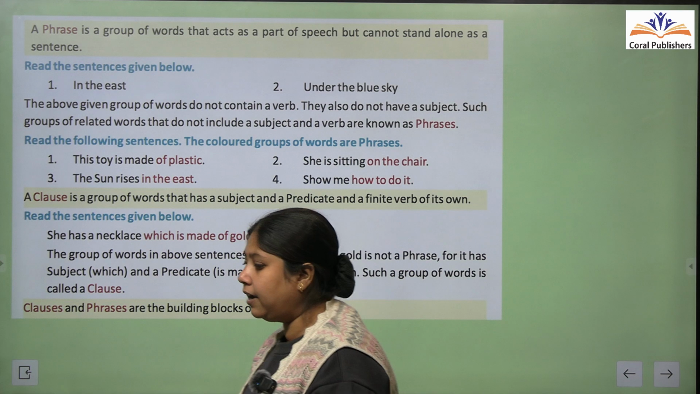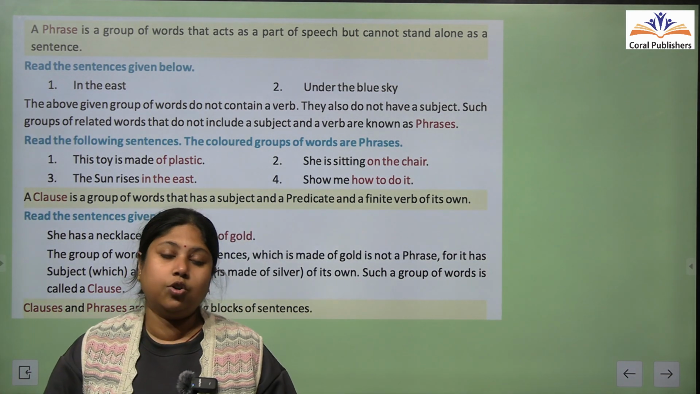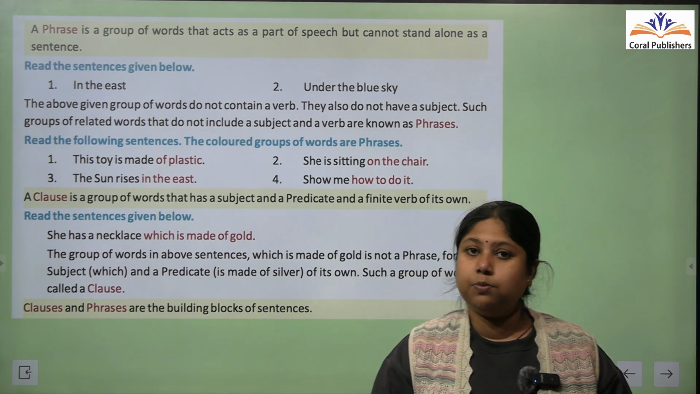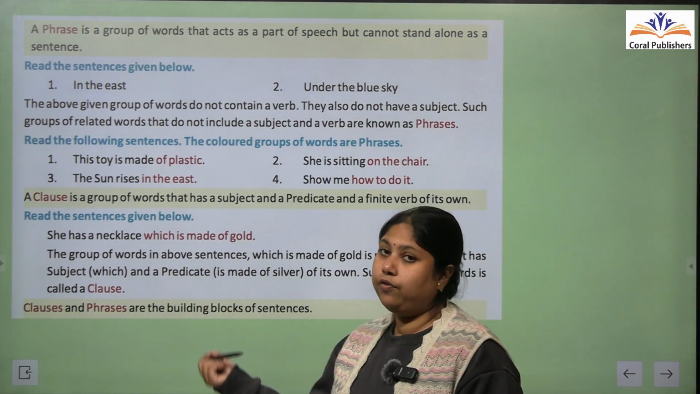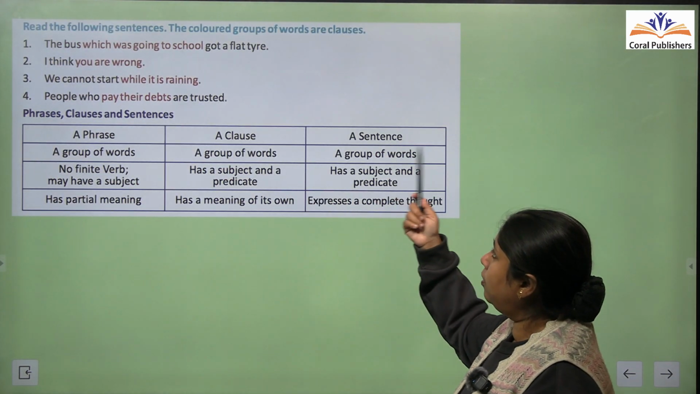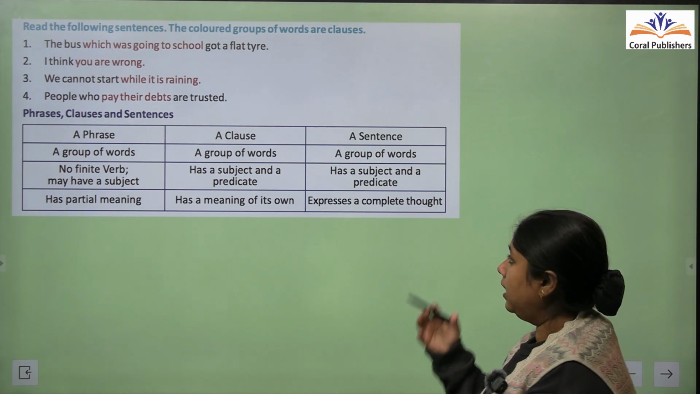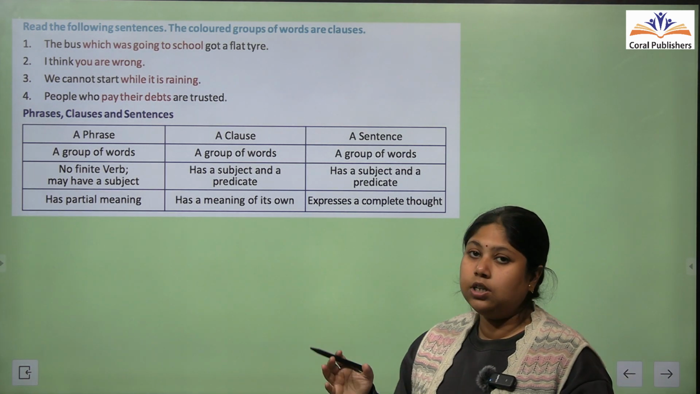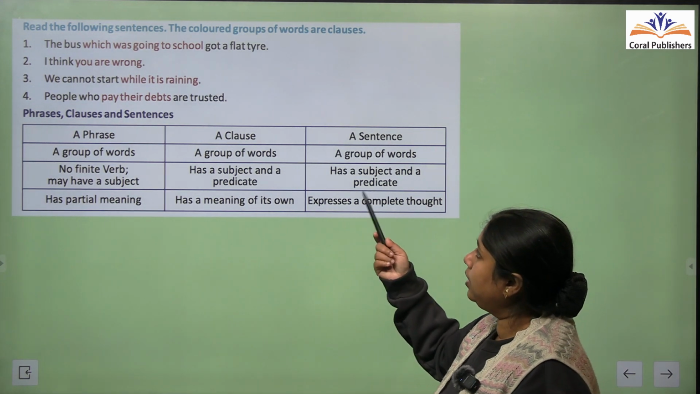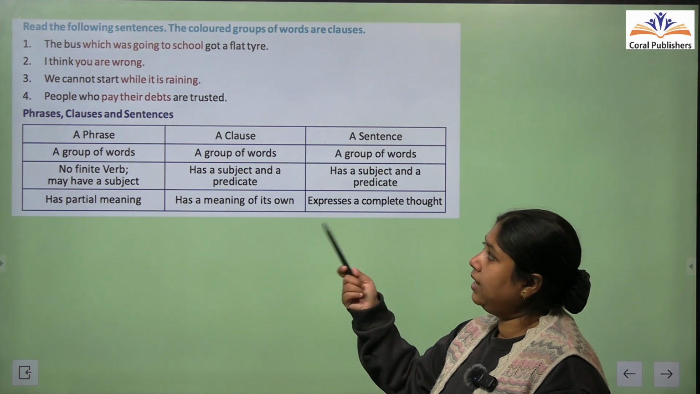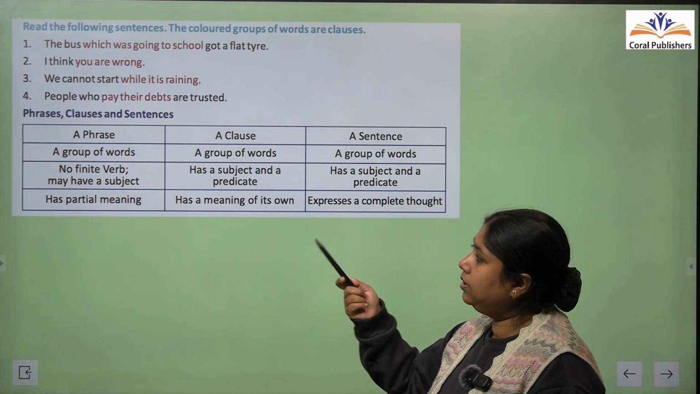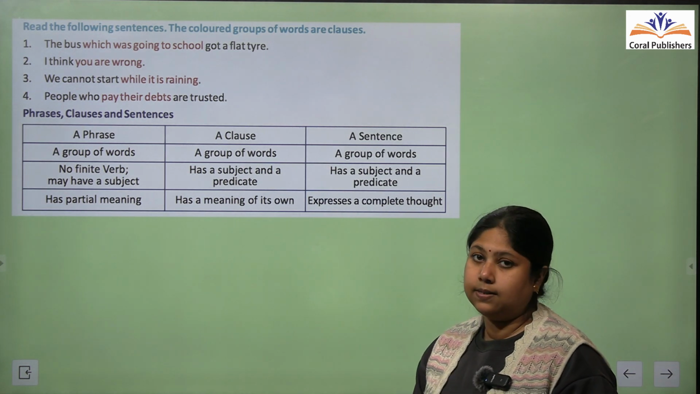जैसे घर बनाने के लिए हमें bricks, cement और other building materials की जरूरत पड़ती है, ठीक उसी तरह से sentence बनाने के लिए भी हमें clauses और phrases की जरूरत पड़ती है. Read the following sentences. The colored groups of words are clauses. अगर हम इन sentences को पढ़ें तो इसमें जो colored portion है उन्हें हम clauses बोलते हैं. The bus which was going to school got a flat tire. I think you are wrong. We cannot start while it is raining. People who pay their debts are trusted.